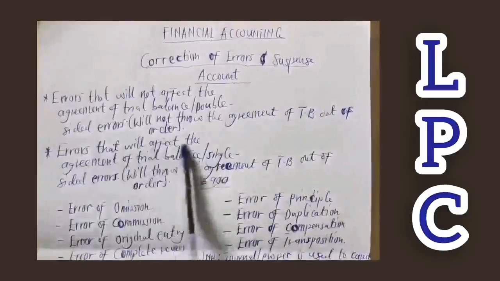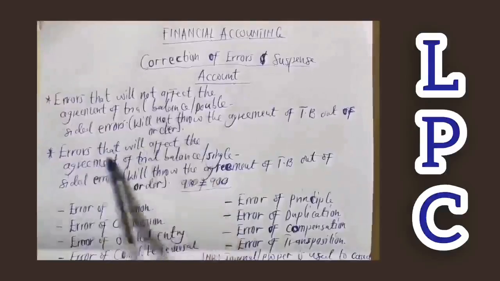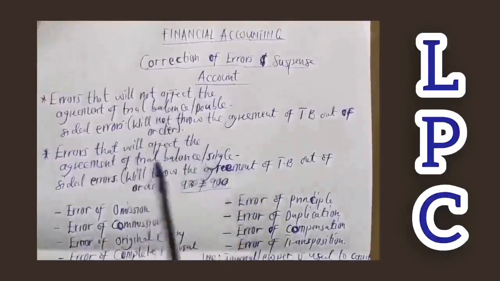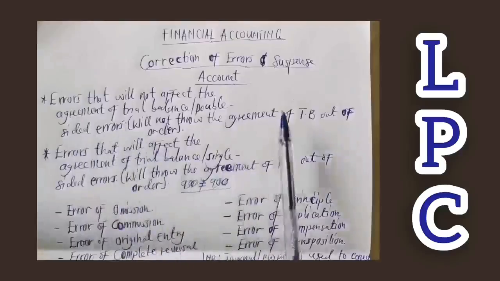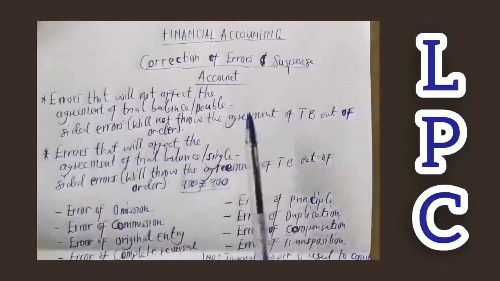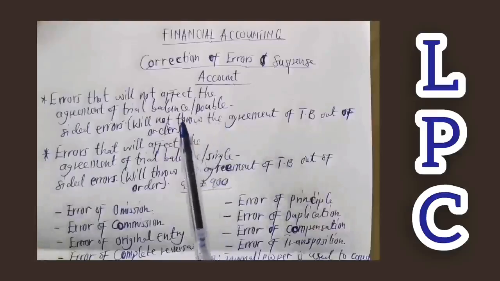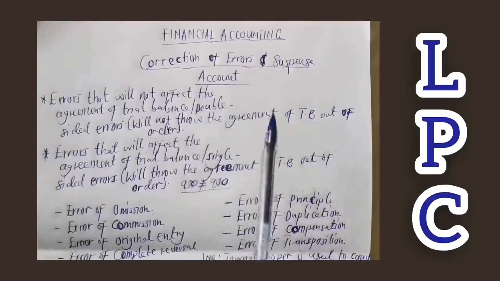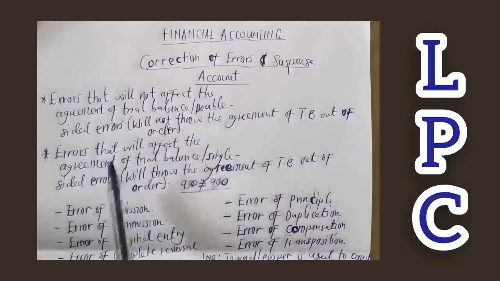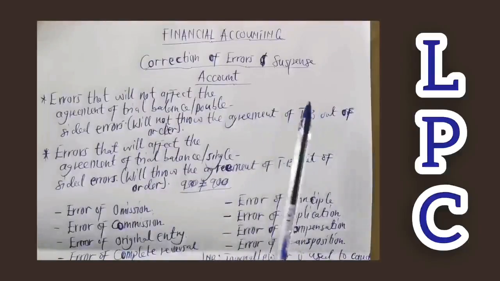Then the other error is the direct opposite of this error. It will affect the agreement of the trial balance, meaning that when such an error is committed, it will throw the agreement of the trial balance out of order. I hope that is clear. So in that case, you are going to have one side of the trial balance, let's say the debit, at 200, and the credit at, let's say, 150. When it happens like that, the trial balance is affected, because the debit and credit sides have not agreed, and so therefore there will be an error.